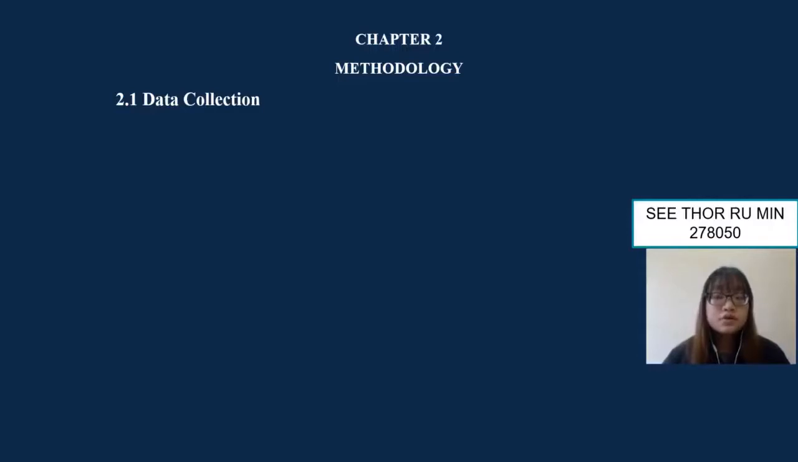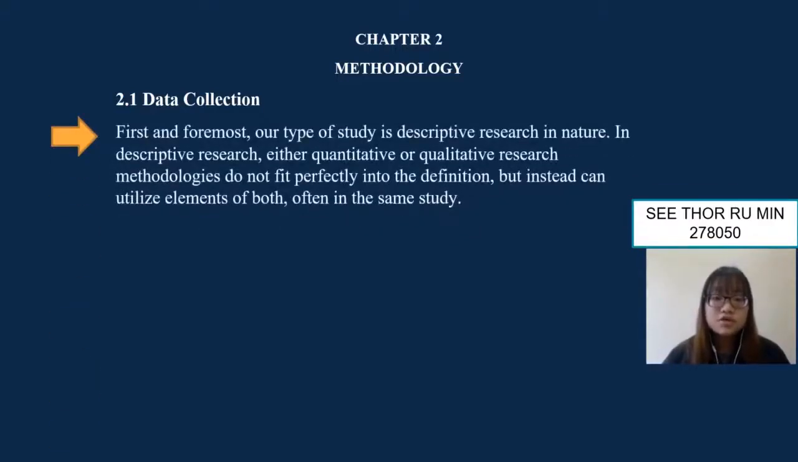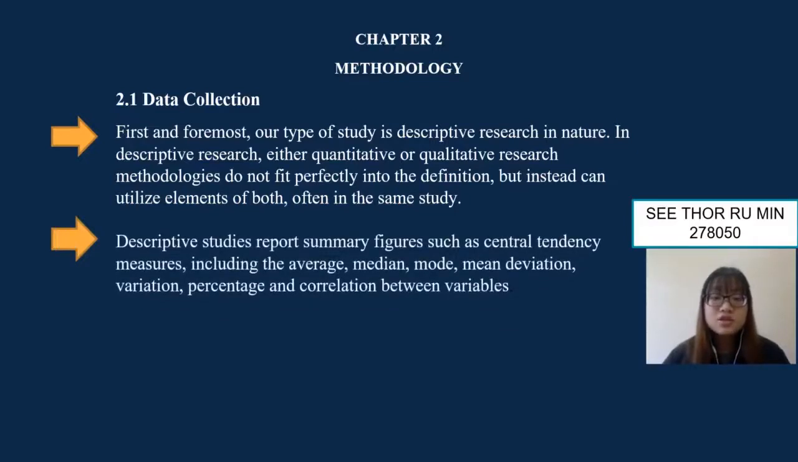Today I want to present chapter 2, methodology, 2.1 data collection. The first is that our type of study is descriptive research in nature. In descriptive research, whether qualitative or quantitative, the methodology does not fit perfectly into the definition, but it can still utilize elements of both, often in the same study. The second is that the descriptive study reports summary figures such as central tendency measures, including average, median, mode, mean deviation, variation, percentage, and correlation between variables.